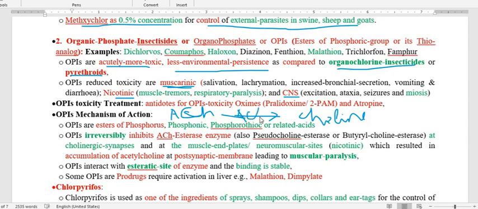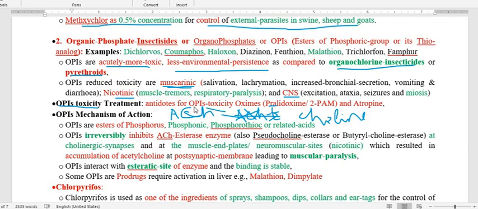So the acetylcholinesterase enzyme is degrading the activity of the neurotransmitter acetylcholine. What the organophosphorus insecticide does is bind with acetylcholinesterase, particularly at the esteratic site of acetylcholinesterase.